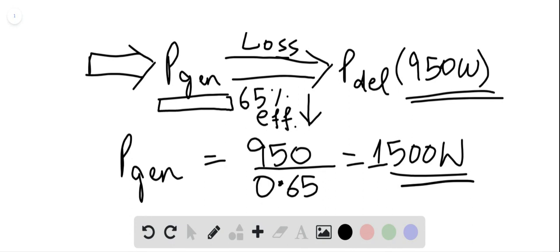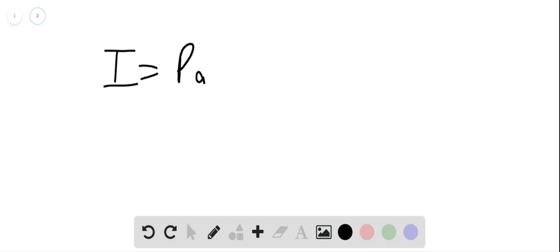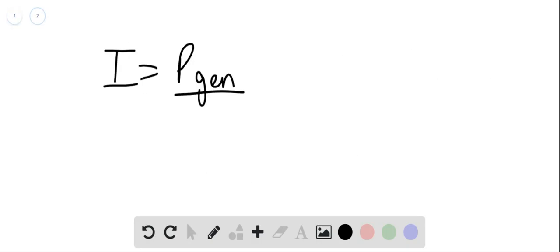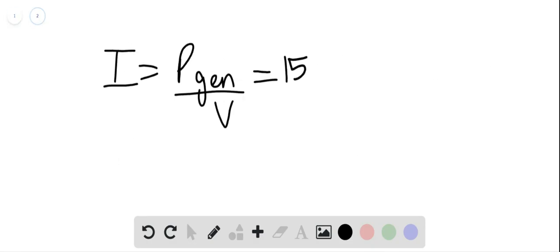The next question is, what is the current being drawn? And we assume a source voltage of 120 volts. So I is basically P gen. So at the source, that's the power being drawn. So we consider P gen and not P delivered, divided by V. So we have 1500 divided by, it says 120.